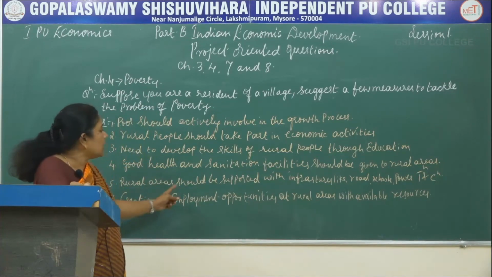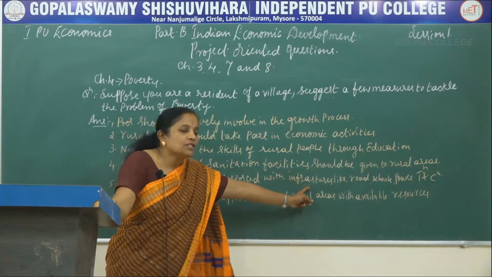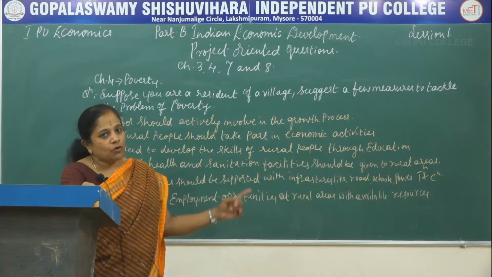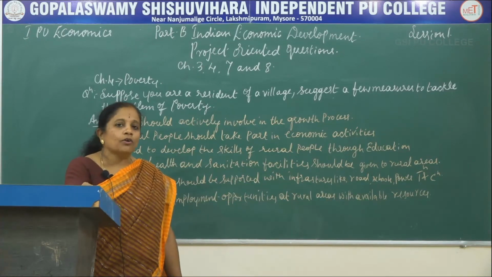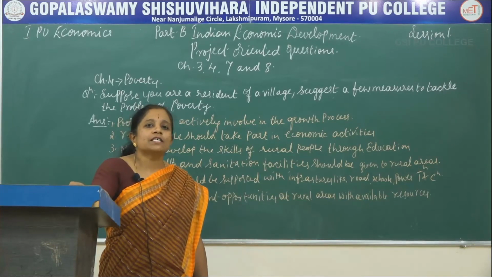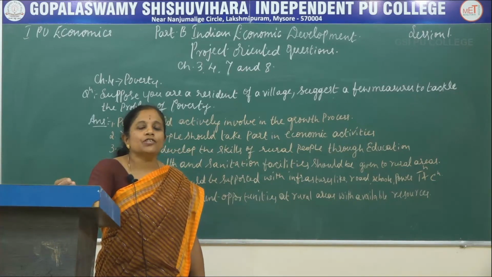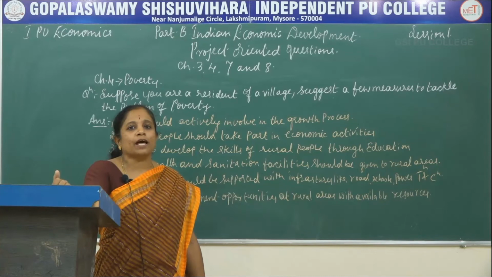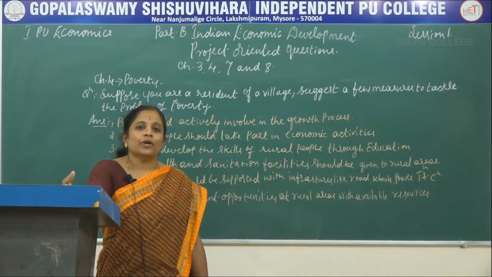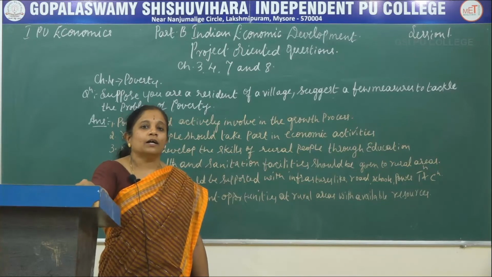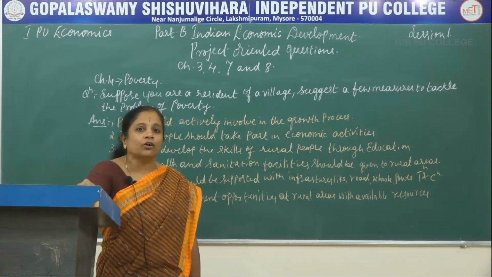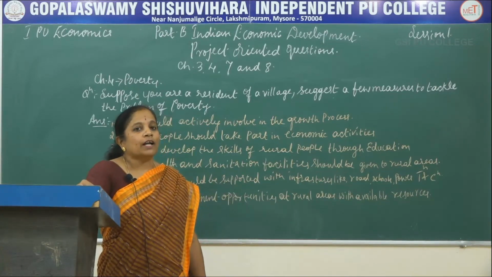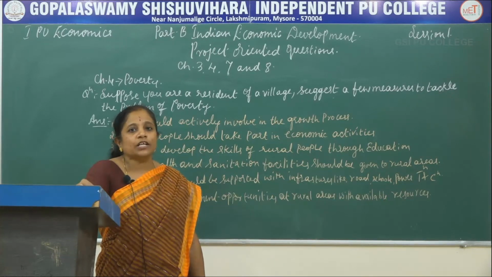The next one is rural areas should be supported with infrastructure like roads, schools, power, transportation and communication. Roads are included in transportation only. You all know that transportation is the nervous system of a country, whereas communication is the brain of that country. Since we have adopted liberalization, globalization and privatization, today our transportation is very good. The system of transportation in India is on par with the developed countries. So we are excelling in the area of transportation and communication.